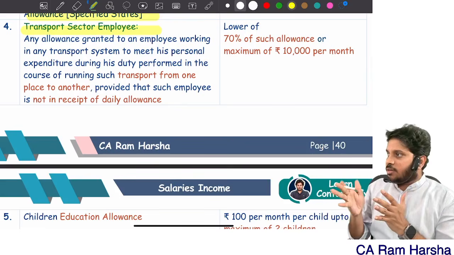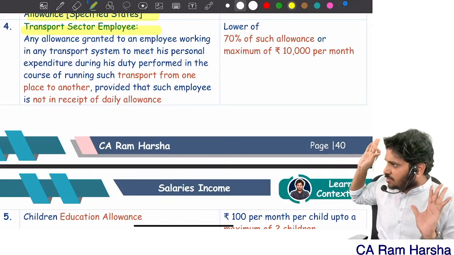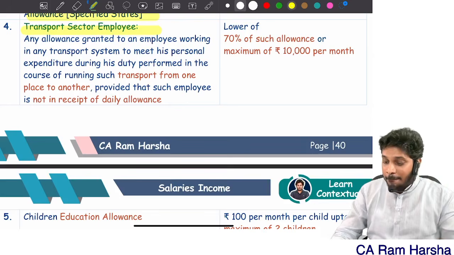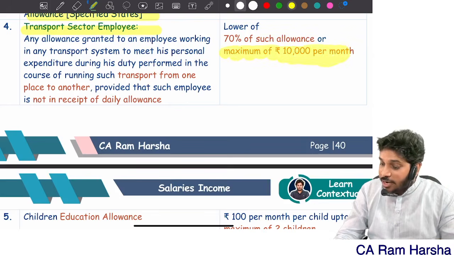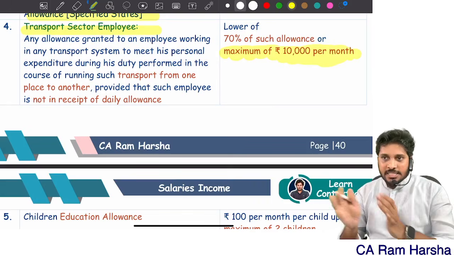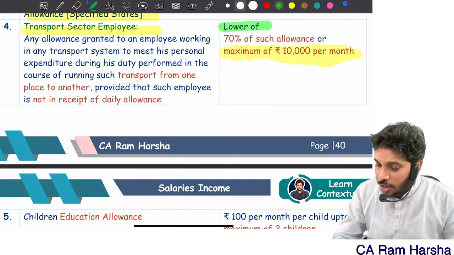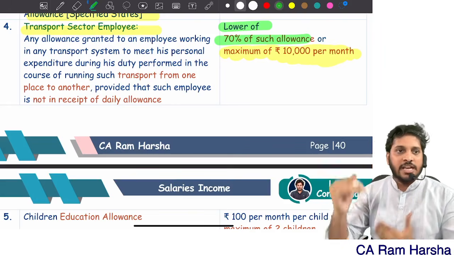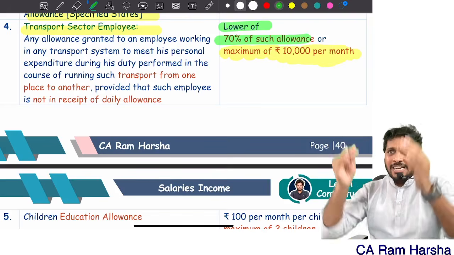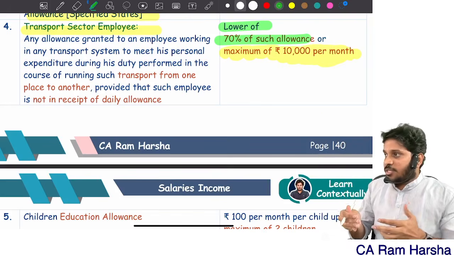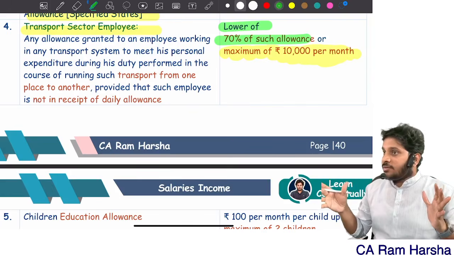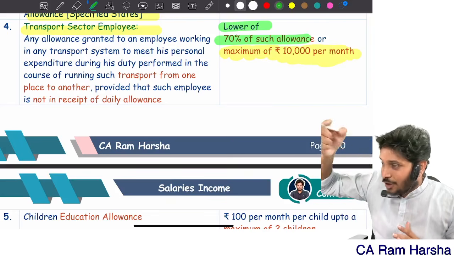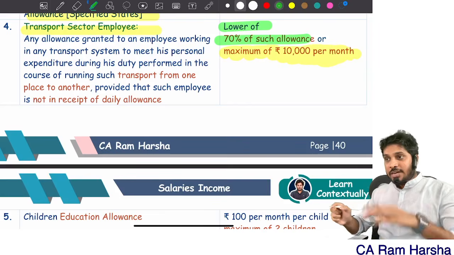Transport allowance given to a transport sector employee. How much allowance did you receive? Check. Flat 70% exempt. However, maximum exemption per month cannot exceed 10,000. The same is expressed in the book as: lower of 70% of the allowance received or maximum 10,000 per month, whichever is lower, that is exempted. If an employee in the transport sector receives 10,000 monthly, many students will straight away claim 10,000 exemption. No, 70% only is exempted, or 10,000 per month, whichever is lower.